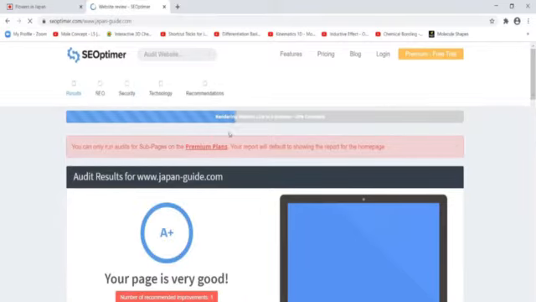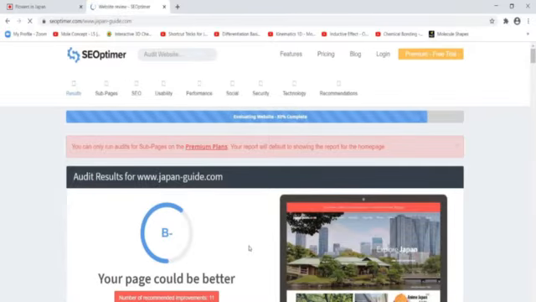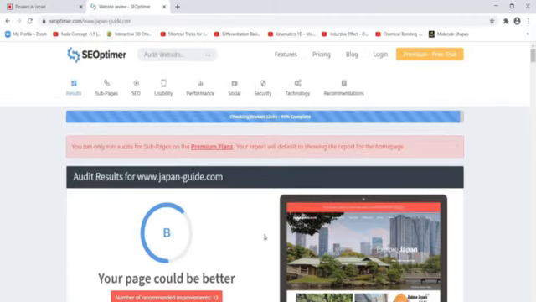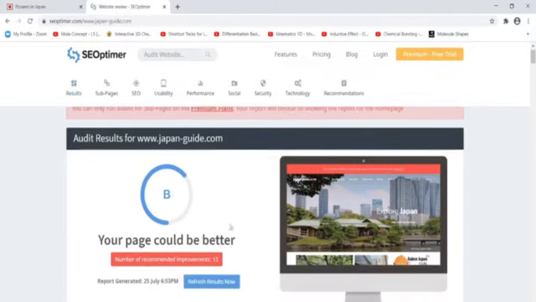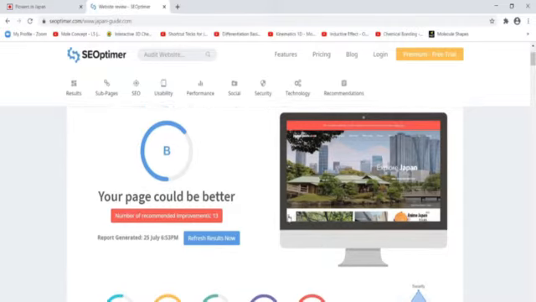Here you can see the rendering is going on. Okay, now this is finished, and you can see your page could be better. The number of recommendations is 13, and the report is generated. This is the first page of the website, so it is being displayed here.